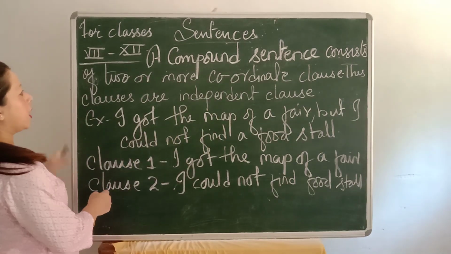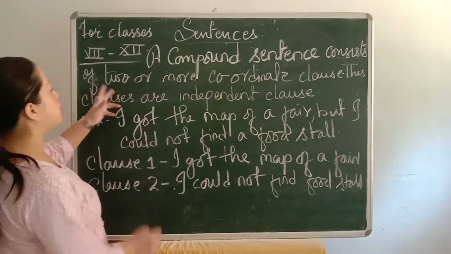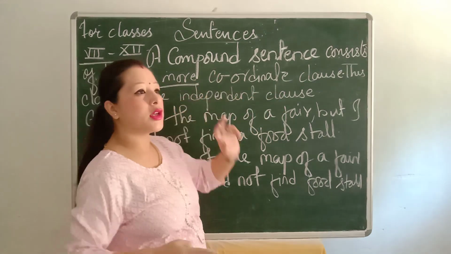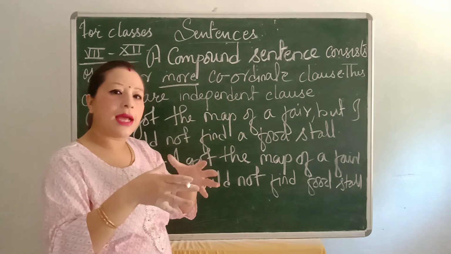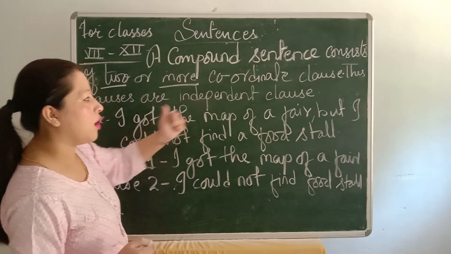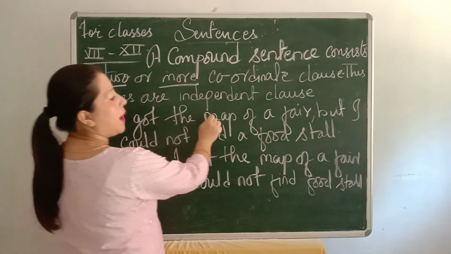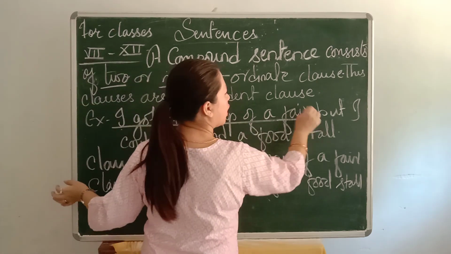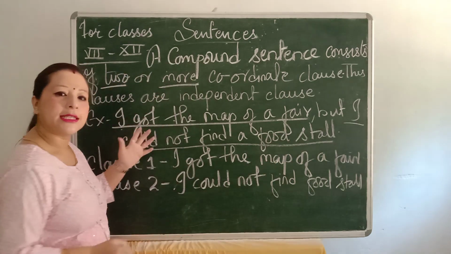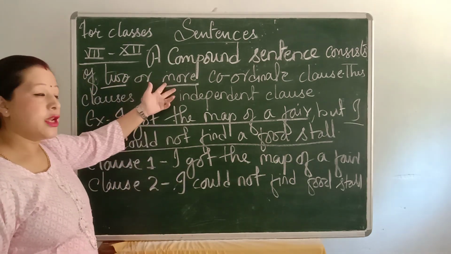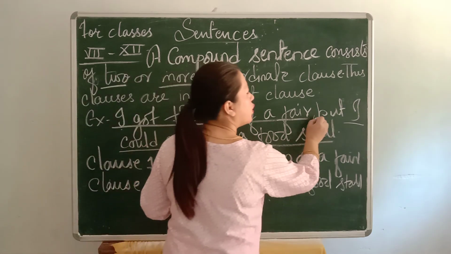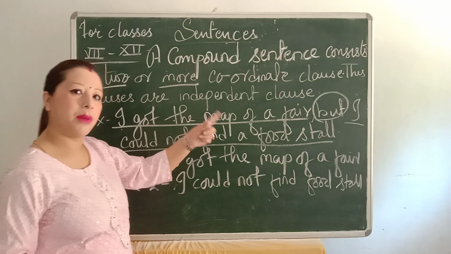Okay, see, a compound sentence consists of two or more coordinate clauses. Coordinate clause means a clause which combines the two sentences. These clauses are known as independent clauses. For example, "I got the map of a fair" is the first clause, and "I could not find a food stall" is the second clause. Two or more it is said. So here two coordinate clauses are joined by a word, or we can say a conjunction, but.